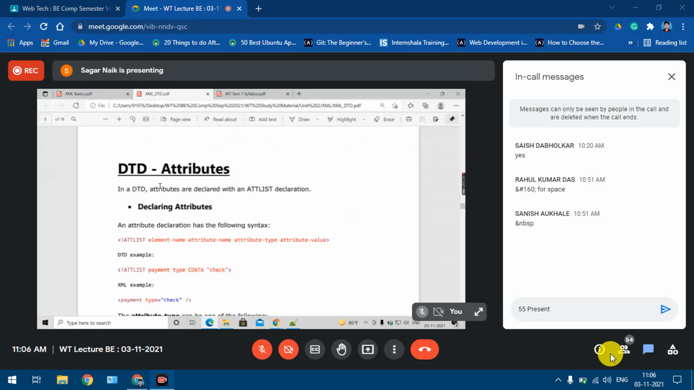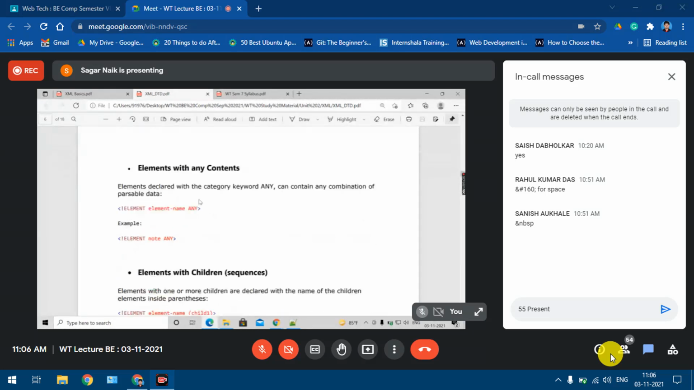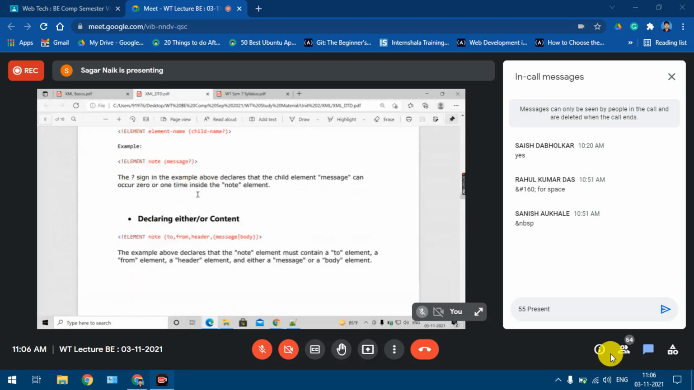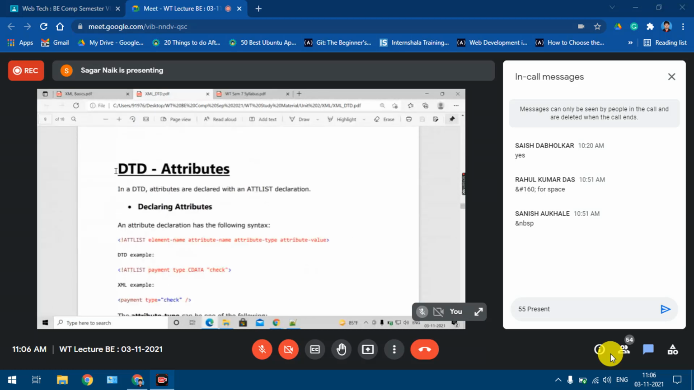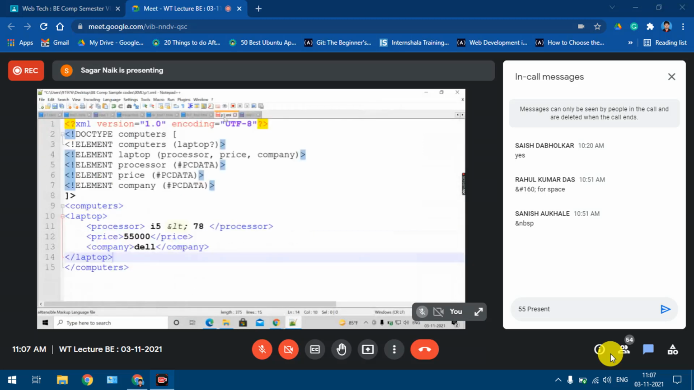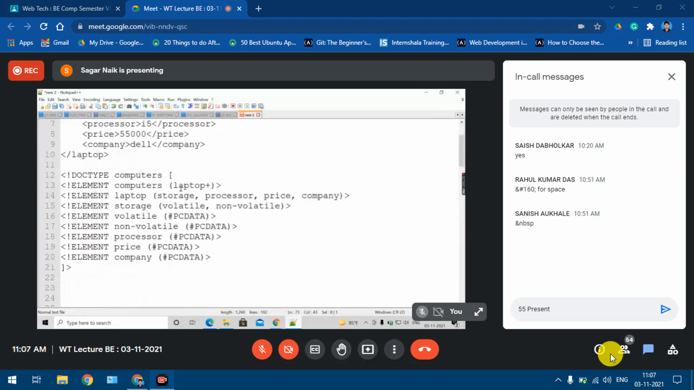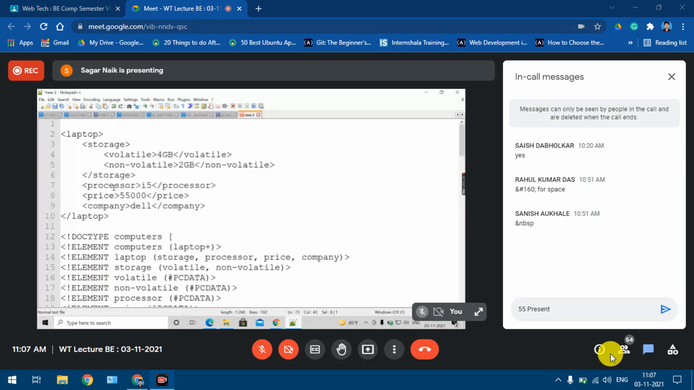So this is about the elements, how we specify the elements in DTD. Now we'll go to the attributes. In all these examples, I had not taken any attribute example. This XML file was not having any attributes. Before going to the attributes, one more simple example. Now give me 1 minute.